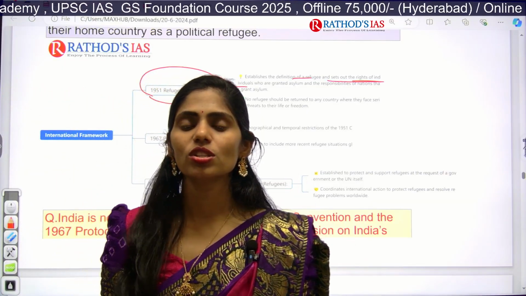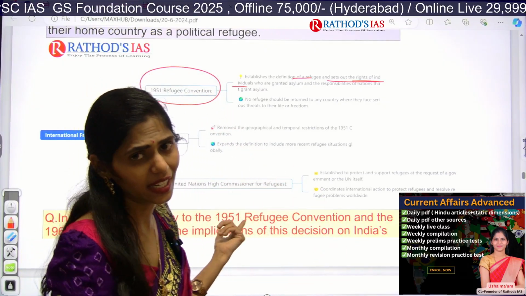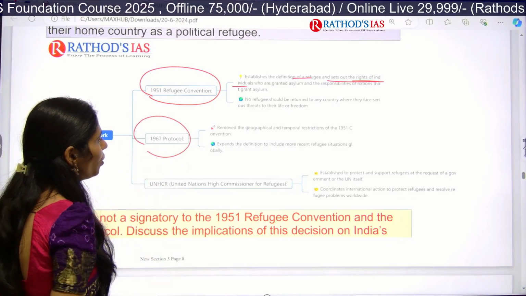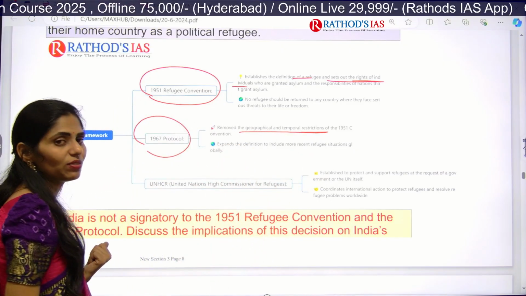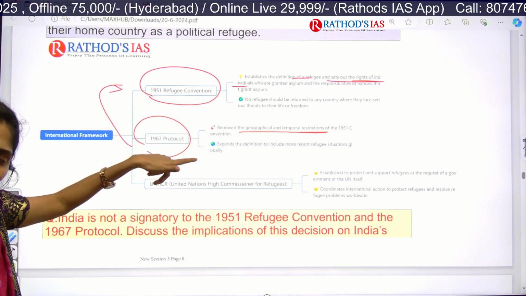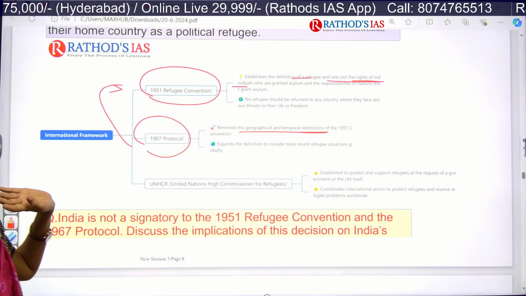So India wants to send the Rohingyas back to their country because India didn't sign this. The next one is the 1967 Protocol, which removes the geographical and temporal restrictions of the earlier convention. It also expanded the definition of refugee.